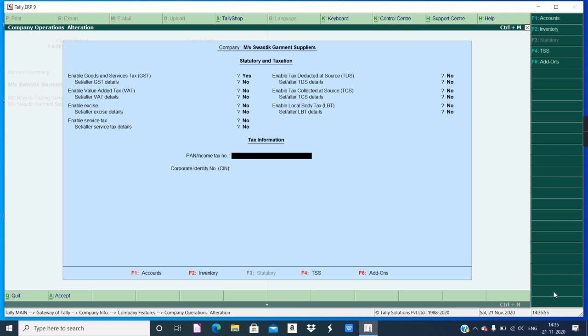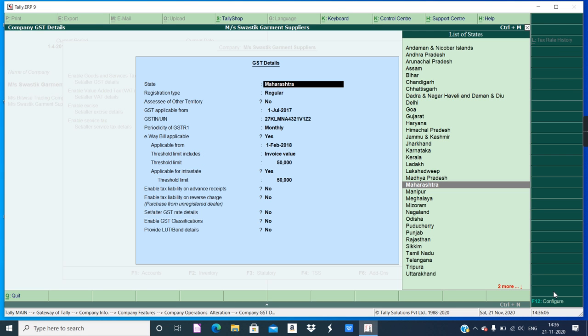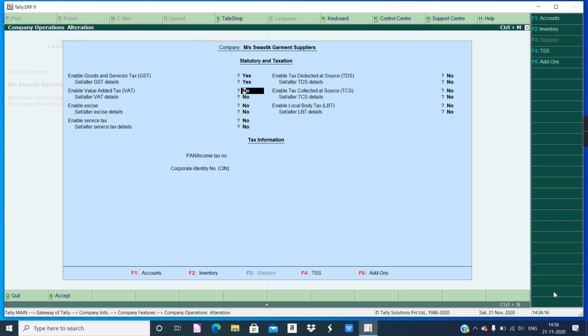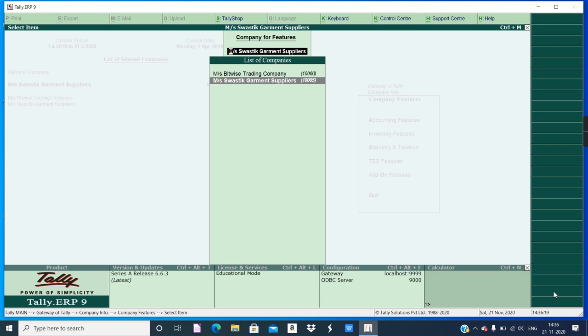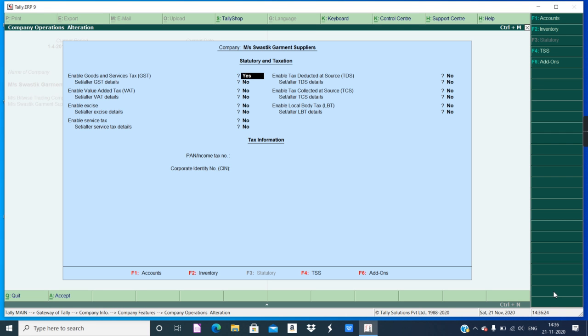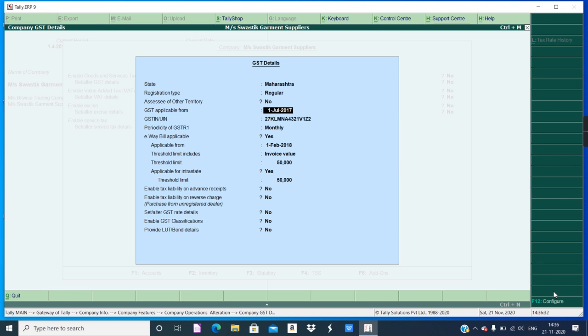Okay. This screen also you have to save properly. Otherwise, you can see over here, we just now made a change, but it's still showing no. You have to see carefully that all the details are entered properly. Now GST identification number we have already entered. I'll press Control A. Now again I'll press Control A. Control A means select all the entries in the screen. That is the shortcut. See, now I'm pressing enter and again it is no. So pay attention carefully.